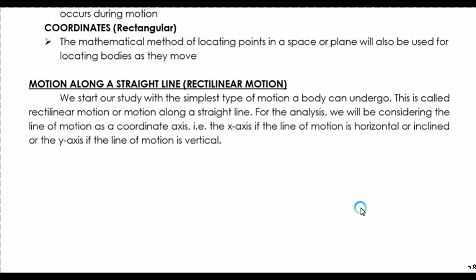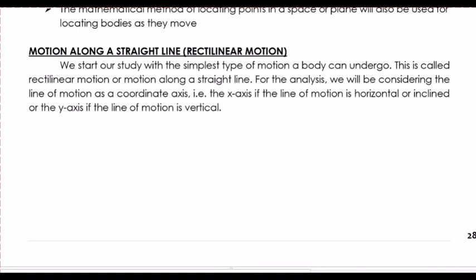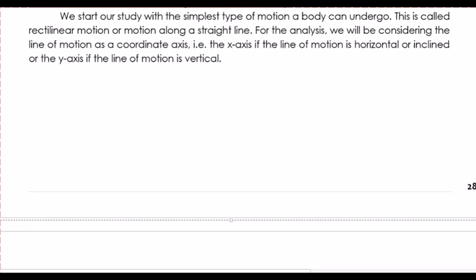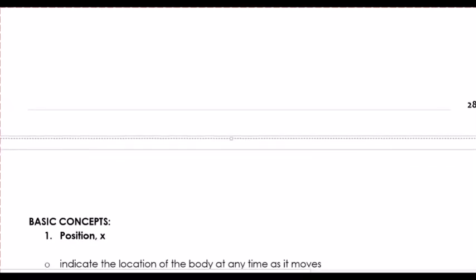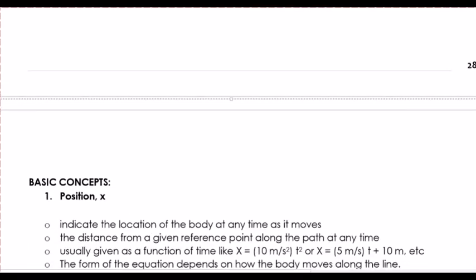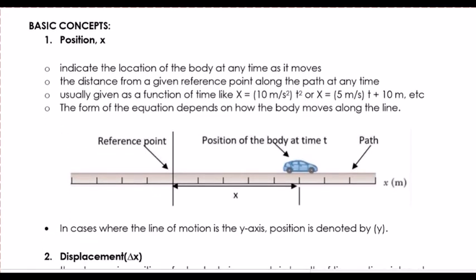So for our analysis, we will be considering the line of motion as the coordinate axis. That is, our x-axis will be considered the line of motion, either horizontal or inclined, or the y-axis if the line of motion is vertical. So it can be horizontal, vertical, or slanted. That is what we consider when we refer to a rectilinear motion. So, let's start with the basic concepts of rectilinear motion.